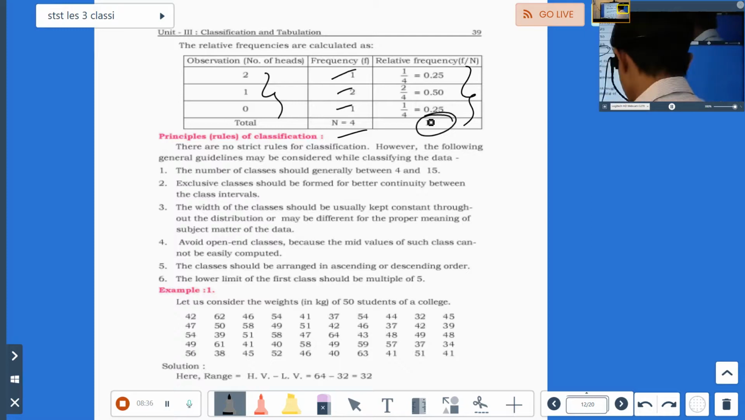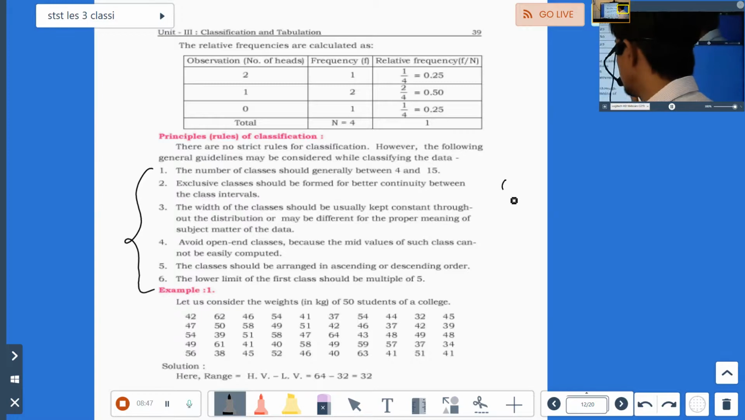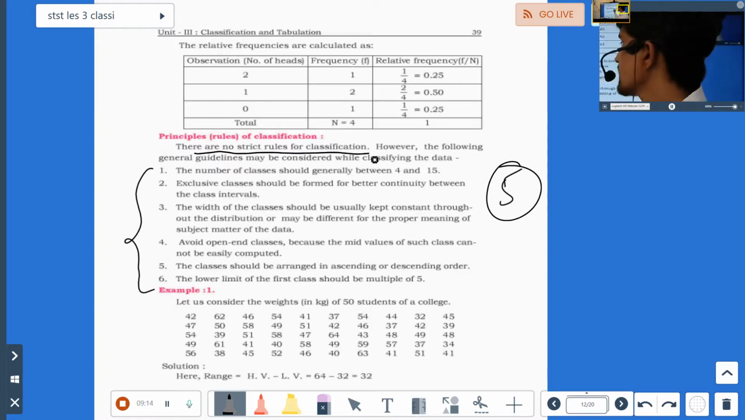Principles or rules of classification. Remember this. You need these rules particularly for continuous variables. Six rules they ask, or general guidelines. This is a 5 marks question. You have to write whatever is given in the textbook, just write them. But actually there are no strict rules, you can do as you want. I can make my class intervals as I wish, but to make it readable, understandable, and to do the sums easily, that's why there are some guidelines. So they have already mentioned that there are no strict rules for classification.